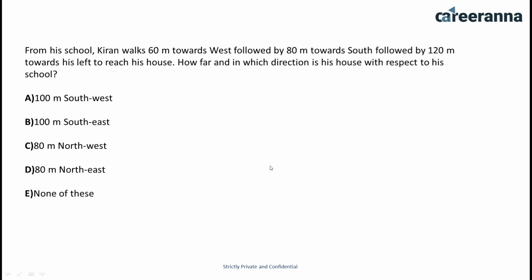So mostly students gave the answer that is option B, 100 meters southeast. Okay, so let's discuss this question. From his school, Kiran walks 60 meters towards west, followed by 80 meters towards south. So if Kiran started from this point and moves 60 meters toward west direction, now followed by 80 meters towards south. South means going in this direction. Okay, 80 meters in this direction, followed by 120 meters towards his left to reach his house.